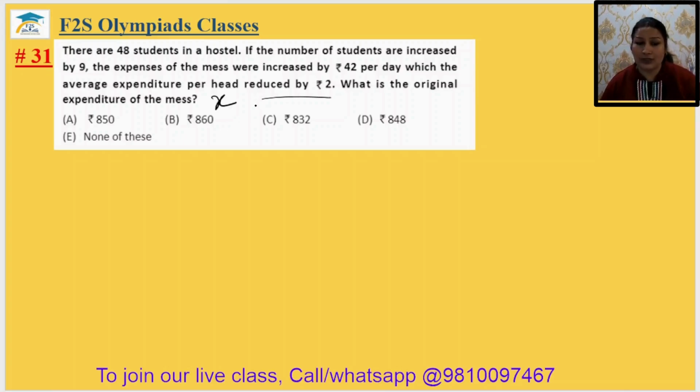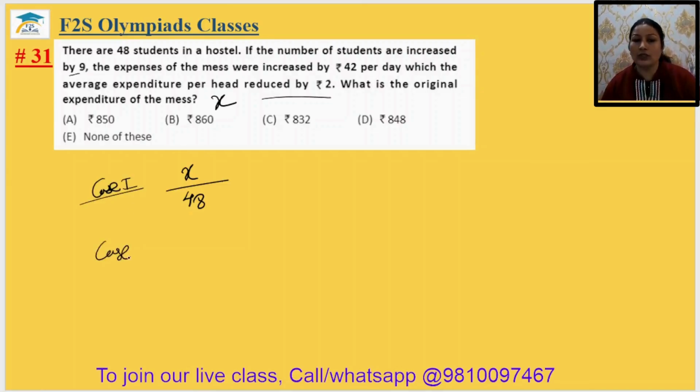अगर original expenditure X था तो एवरेज इज x बाय 48. ठीक है, x बाय 48. अब क्या यहां पर बोल रहा है, if 9 students are increased, this is the case 1, I am just writing.